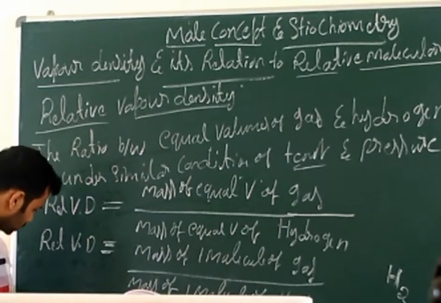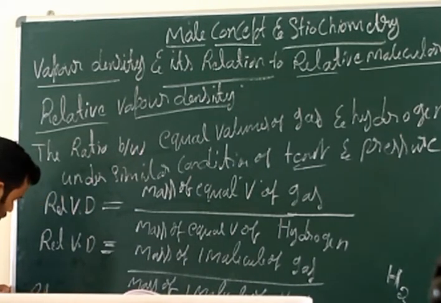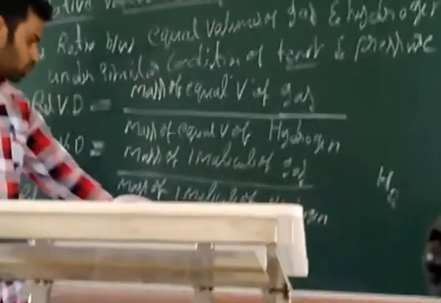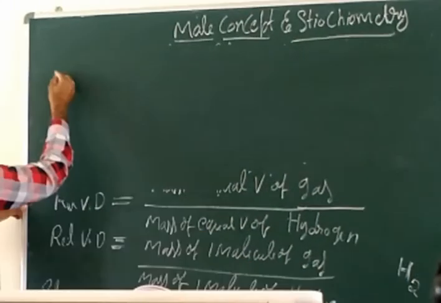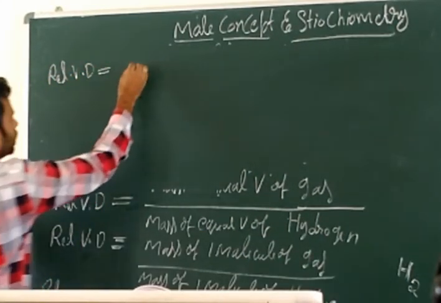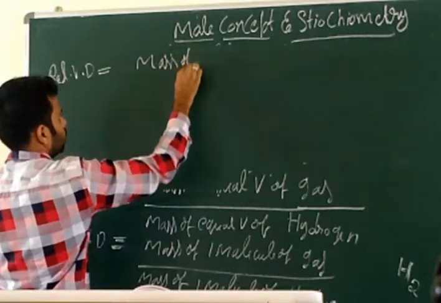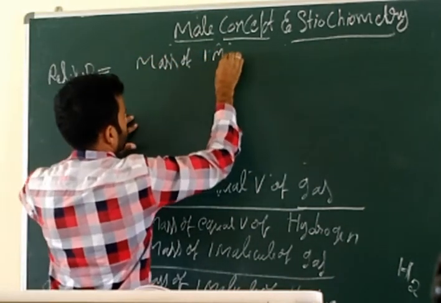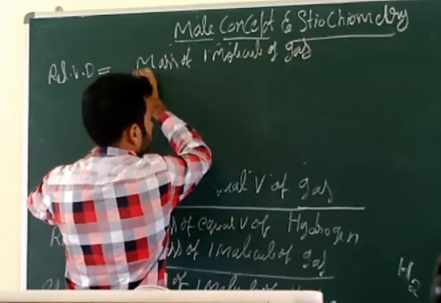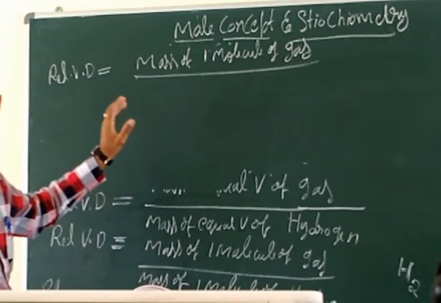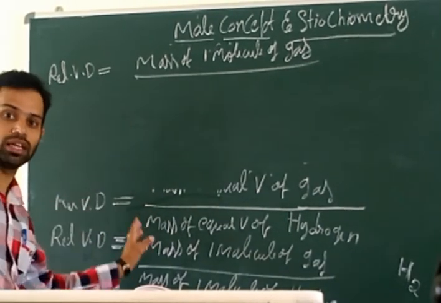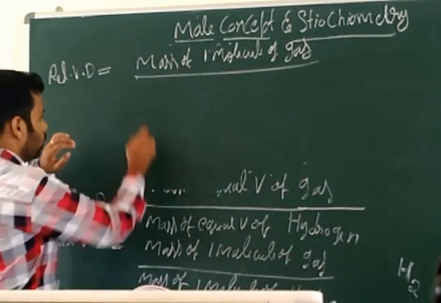So relative vapor density is equal to the mass of one molecule of gas divided by the mass of 2 atoms of hydrogen. I am deriving the relative vapor density formula. Okay, how the formula came, you should know that.